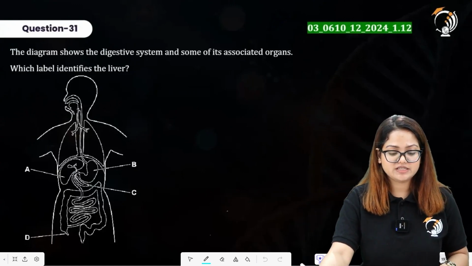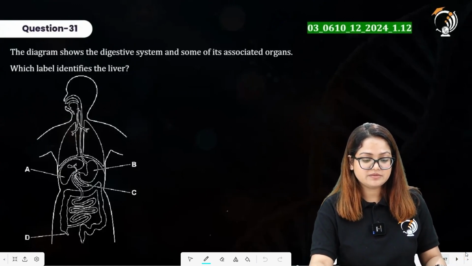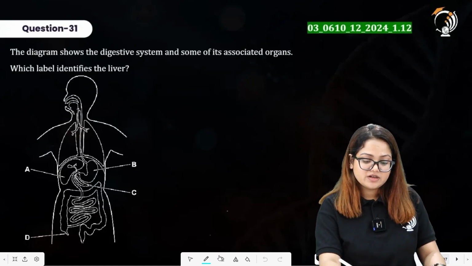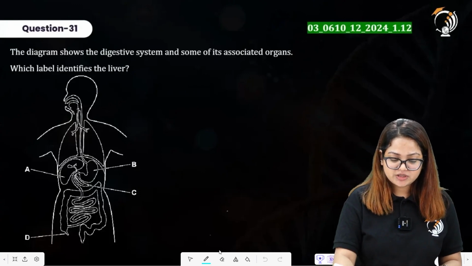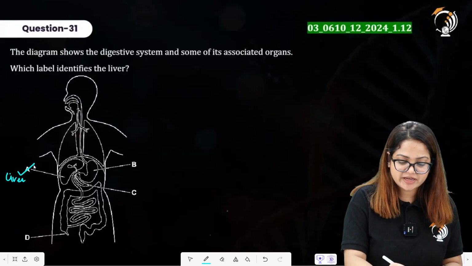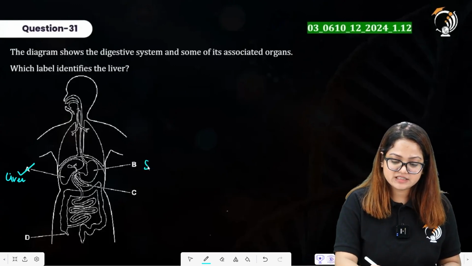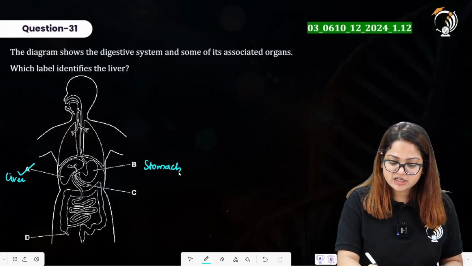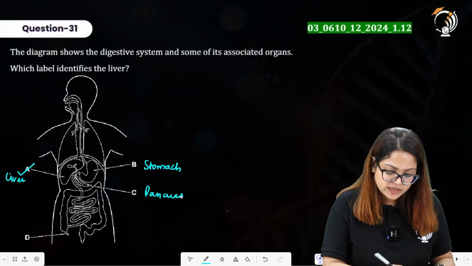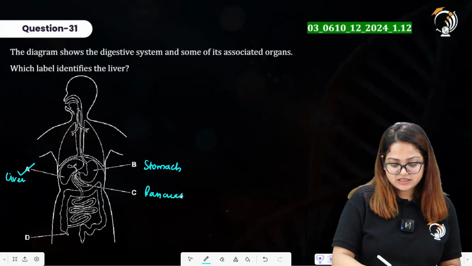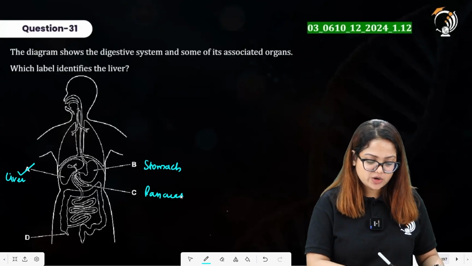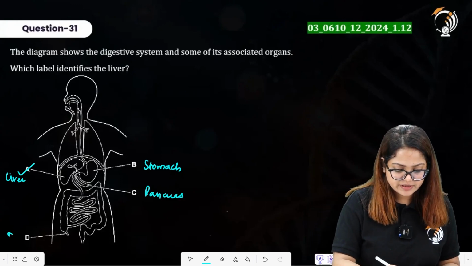Question number 31 says, the diagram shows the digestive system and some of its associated organs. Which label identifies the liver? To identify that, we have to first go through the diagram here. A identifies the liver, so this is going to be our right answer. B is representing the stomach. C is representing the pancreas. And D is representing the appendix.